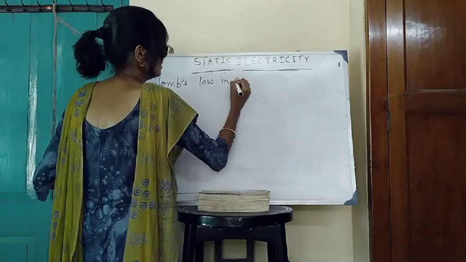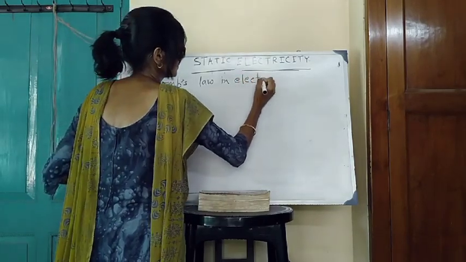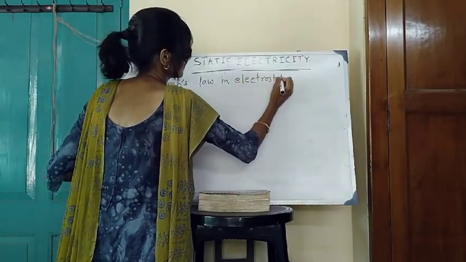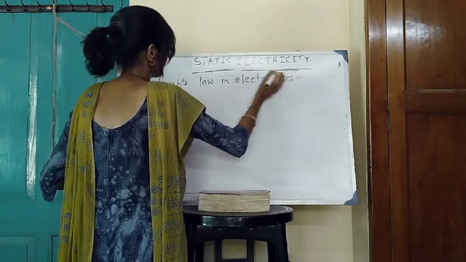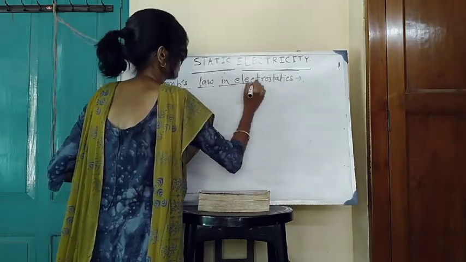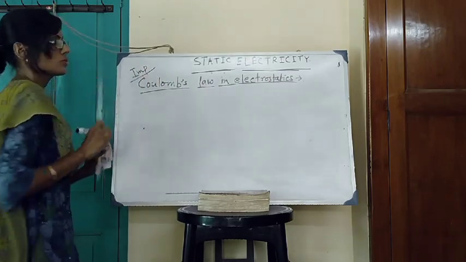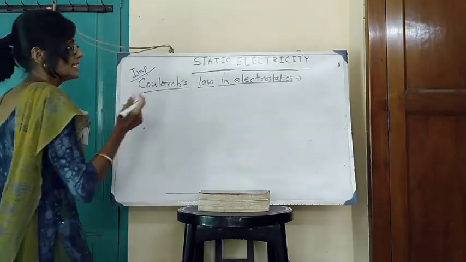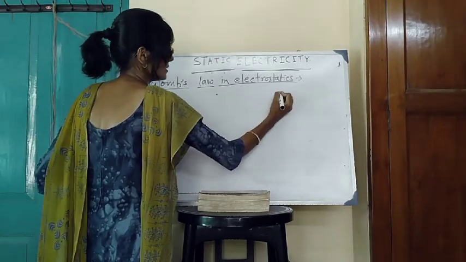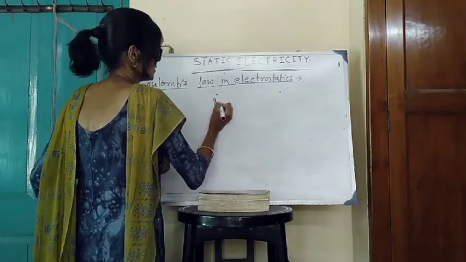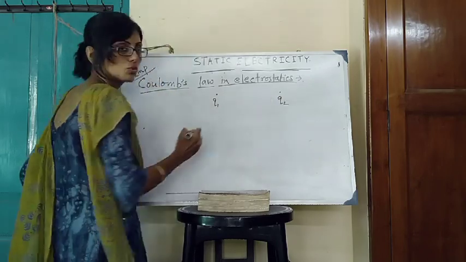Coulomb's law is a very important topic. Coulomb's law in electrostatics. Consider 2 point charges Q1 and Q2.